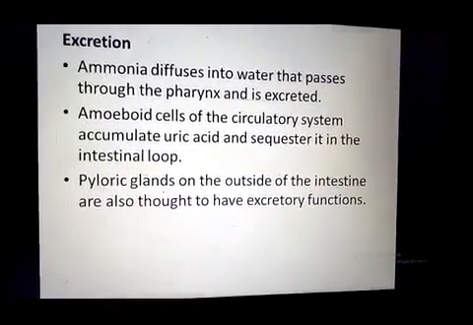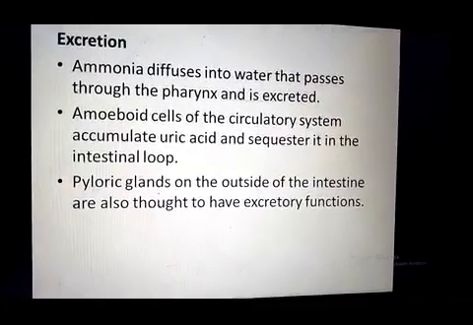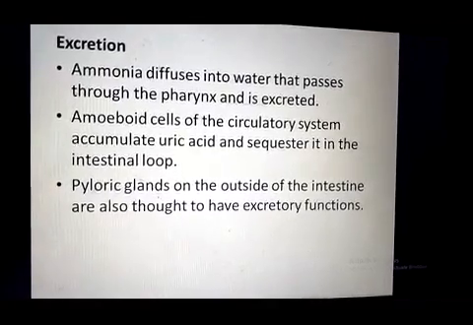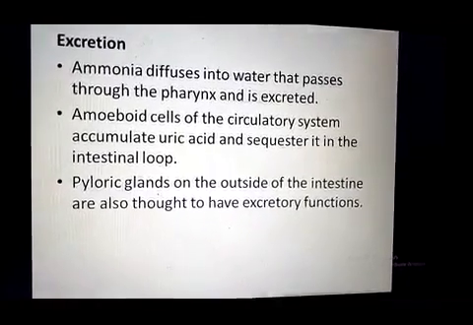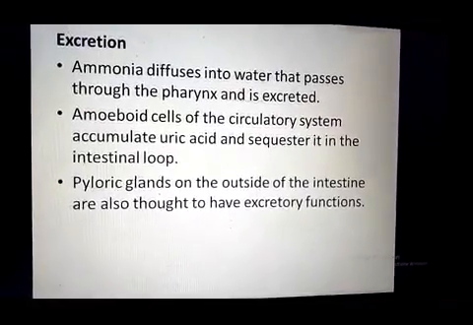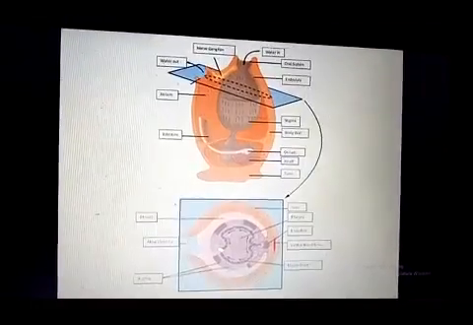So the uric acid sequestered by the amoeboid cells into the intestinal loop is excreted outside with the help of undigested food.